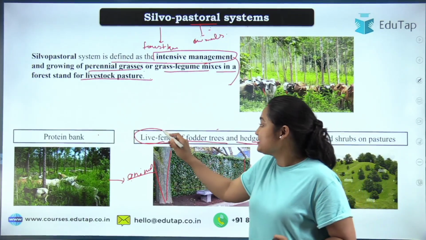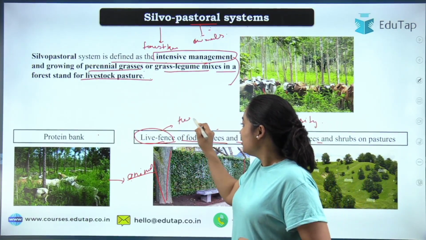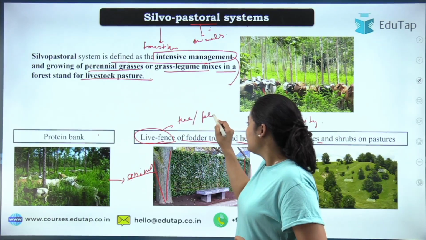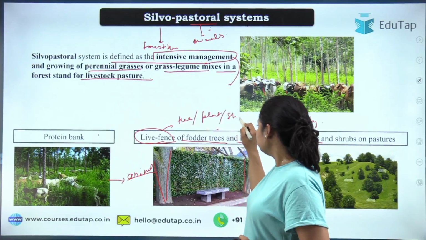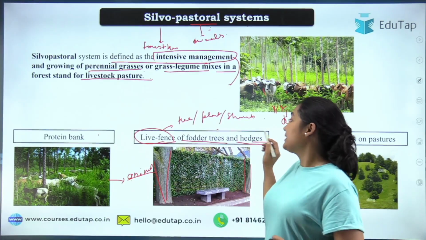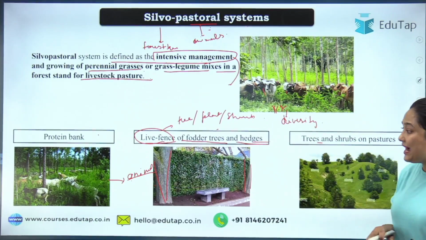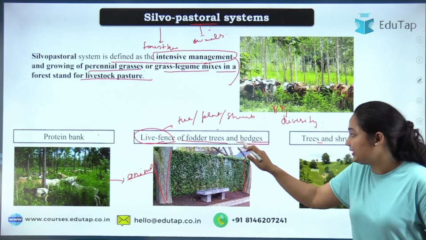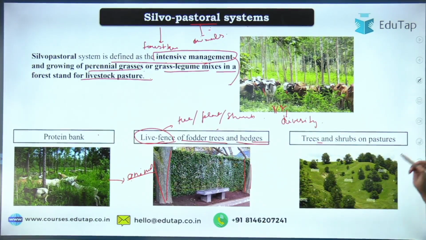It means a fence made up of trees or plants or shrubs that will protect your animal feed. So that will be your live fence or fodder tree and hedge. Talking about the tree and the shrubs on the pasture.